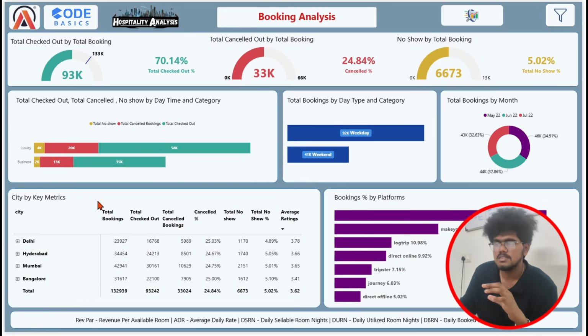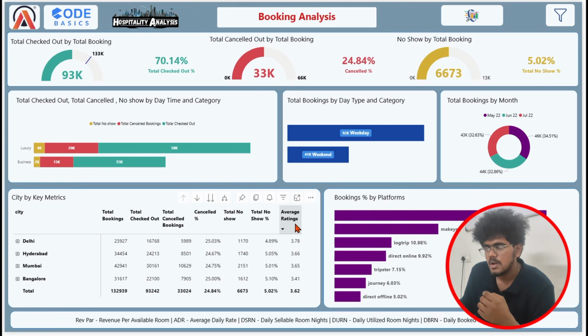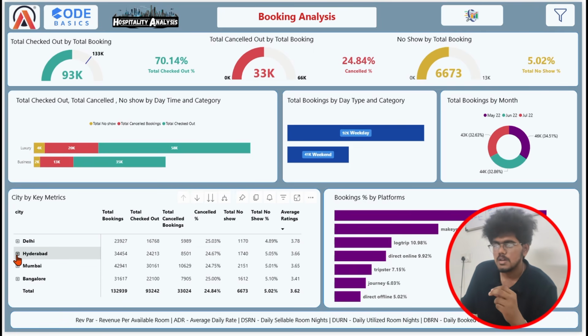And this chart tells you about the city key metrics. If you want to look in detail at which city contributed the most or which city is getting the total bookings or the total cancelled bookings, you can look further. And you can see I've added the average ratings here, which tells you about the ratings of that specific city. If you click this average rating, it tells you that Delhi has performed well. It has received a high average rating compared to others. We know that Mumbai is the market leader, but in ratings it is in third place, which is surprising. But if you look at Hyderabad, it is second in the average ratings.